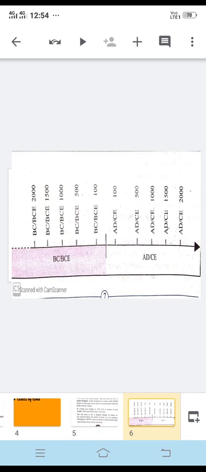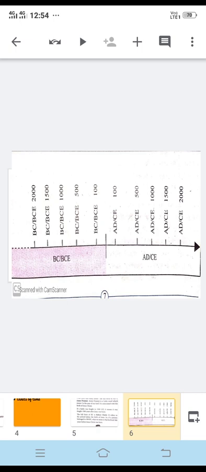You can see BCE 100, BCE 500, BCE 1000, BCE 1500, then BCE 2000. Whereas if you see from the right side of the line, like AD/CE 100, AD/CE 500, AD/CE 1000, AD/CE 1500, and then AD/CE 2000.